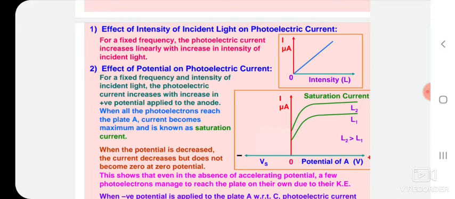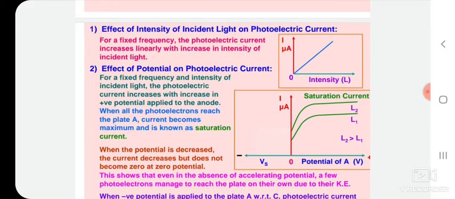Now the next effect: the effect of potential on photoelectric current. If we plot the graph between the potential along the x-axis and current along the y-axis for a fixed frequency and intensity of incident light, the photoelectric current increases with increase in positive potential applied to the anode.